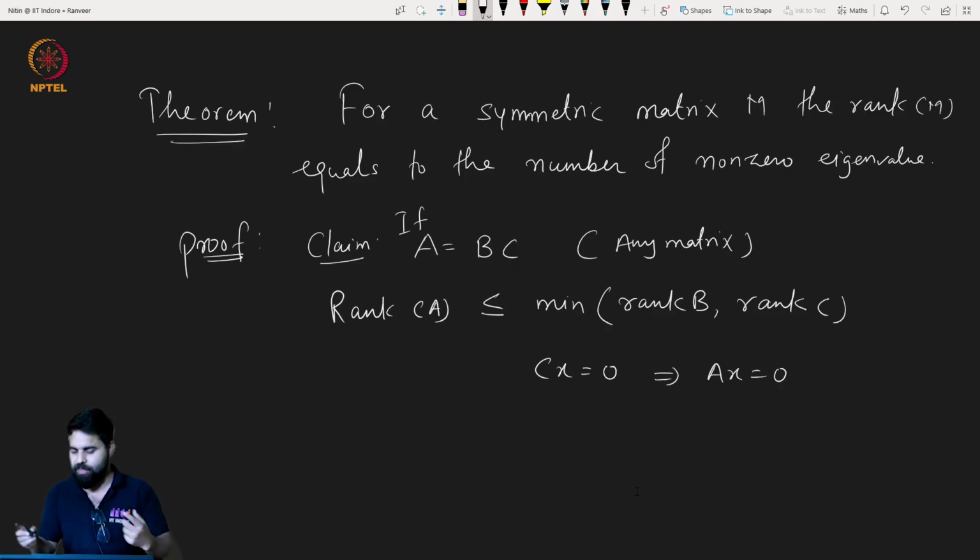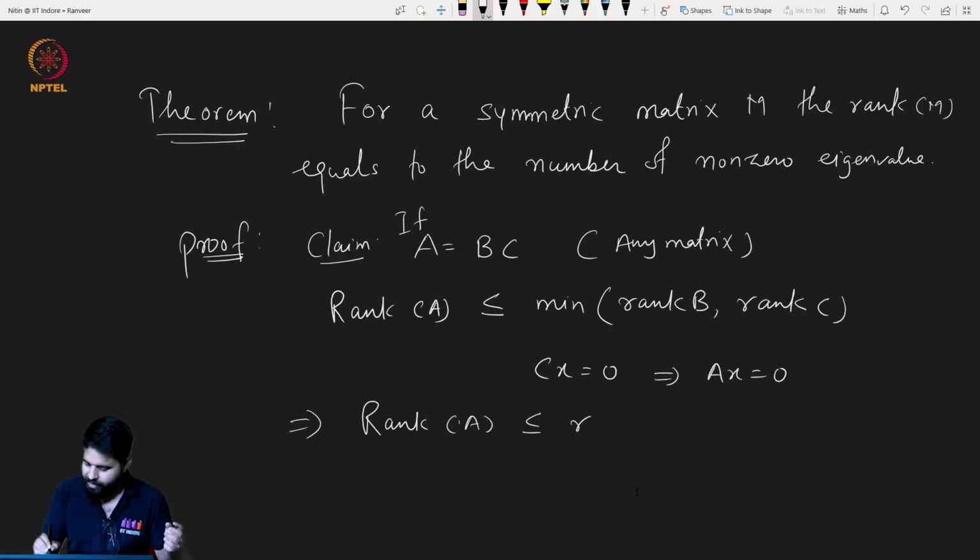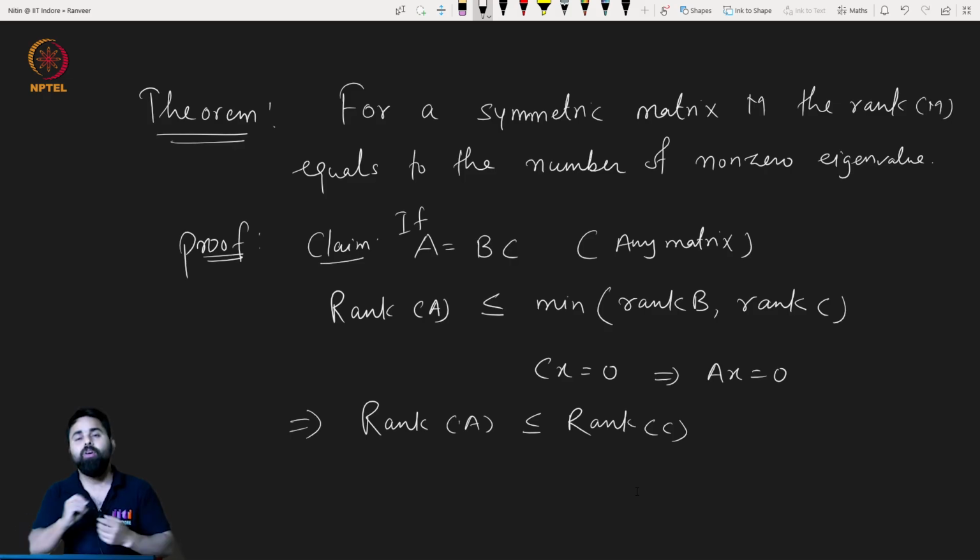That means if x is in the null space of C, then x is also in the null space of A. So the nullity of A will be at least the nullity of C, which by the rank nullity theorem tells that the rank of A will be at most the rank of C. This follows from the rank nullity theorem.